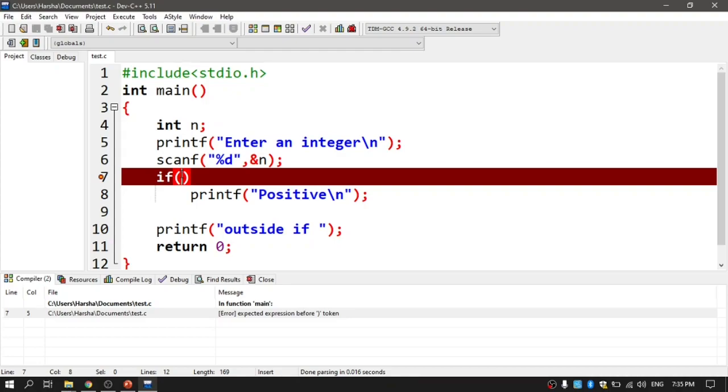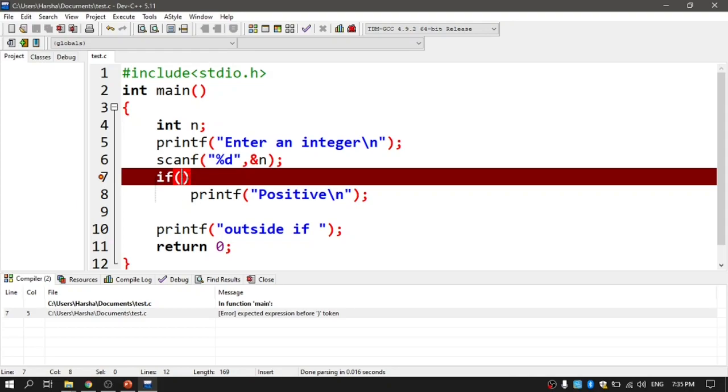The if statement certainly expects some expression or value to be present in it. An if statement cannot be used with empty parentheses; it is expecting a value or expression. That is required, right? So I cannot have empty parentheses.